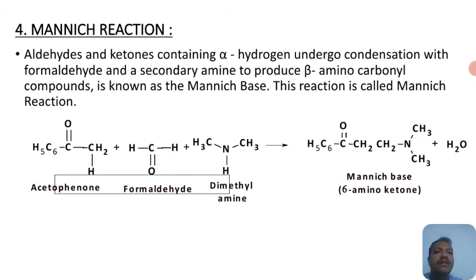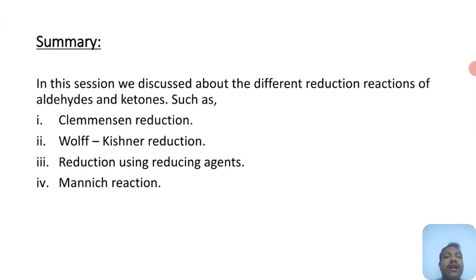You can see here, a beta amino ketone or beta amino carbonyl compound is obtained as the product. So I hope you have understood.